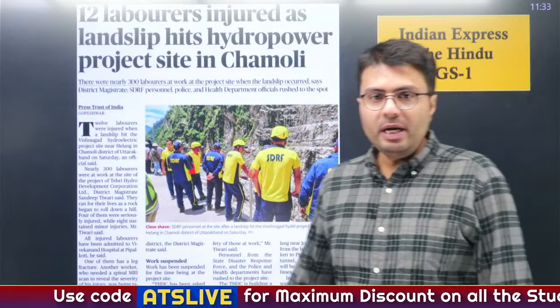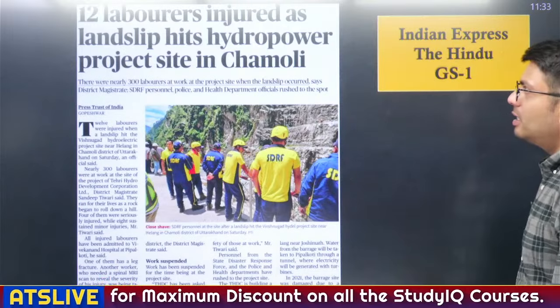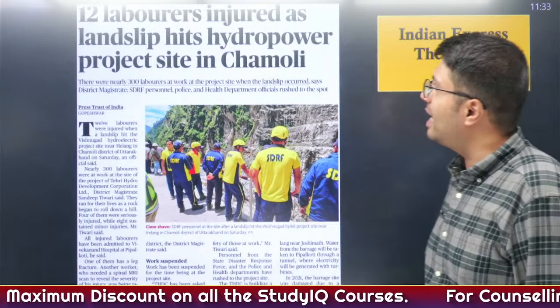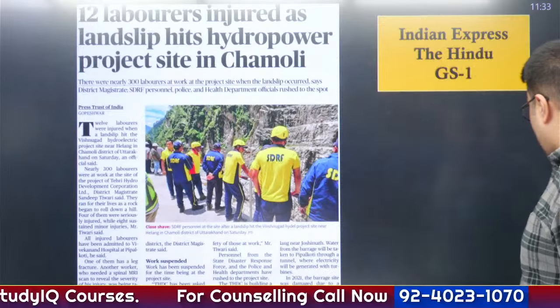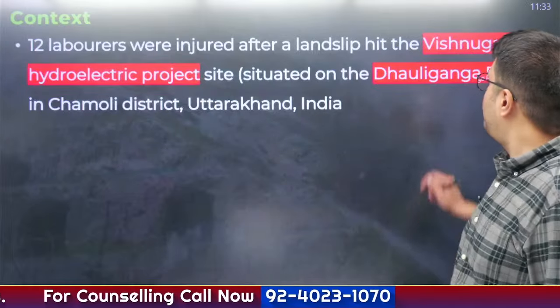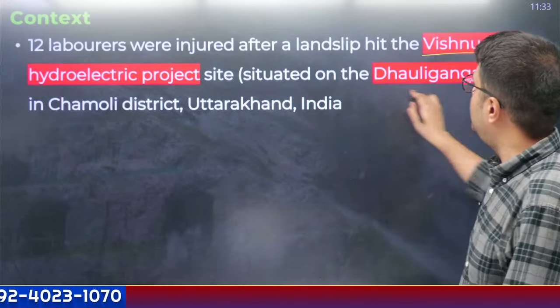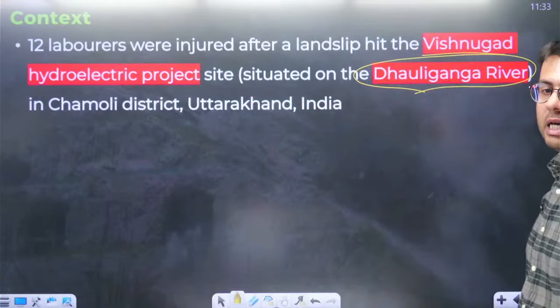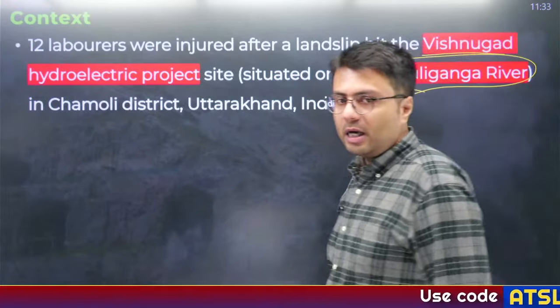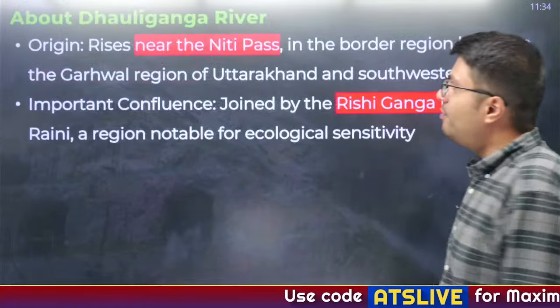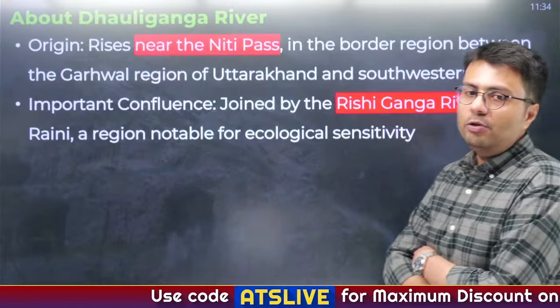Now, in Chamoli district, 12 laborers were injured because of a landslide that happened near a hydropower project. This landslide happened on a project known as Vishnugad Hydroelectric Project, which is situated on Dhauli Ganga River in the Chamoli district of Uttarakhand. So, let us first understand a few facts relating to Dhauli Ganga River.